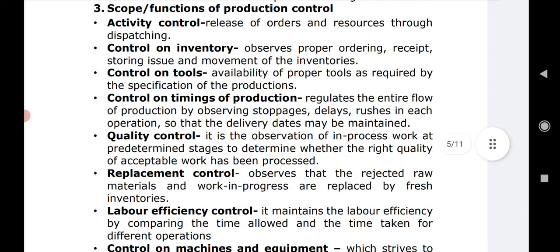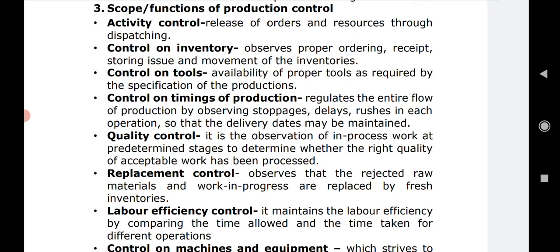When we talk about the scope or functions of production control, because production control is a function taken up after planning, it has a wide scope, it has got all the areas to be checked, and that is why the scope or activity or maybe the functions of production control is very wide.